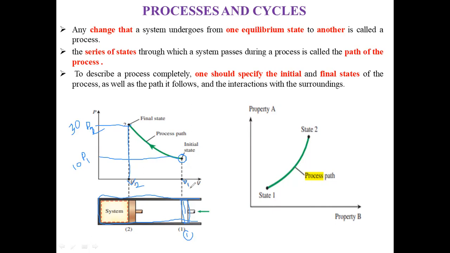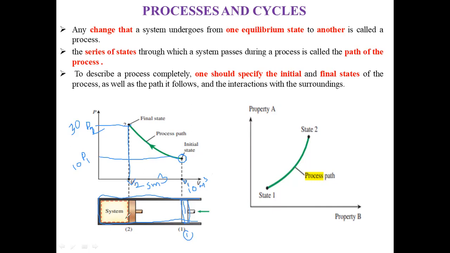And here volume V1 reduces to V2. We can measure volume in meter cube. Let us suppose the volume at the initial state may be 10 meter cube, and after some time this volume becomes 5 meter cube or less. The volume reduces and pressure increases. So this process is known as the compression process.